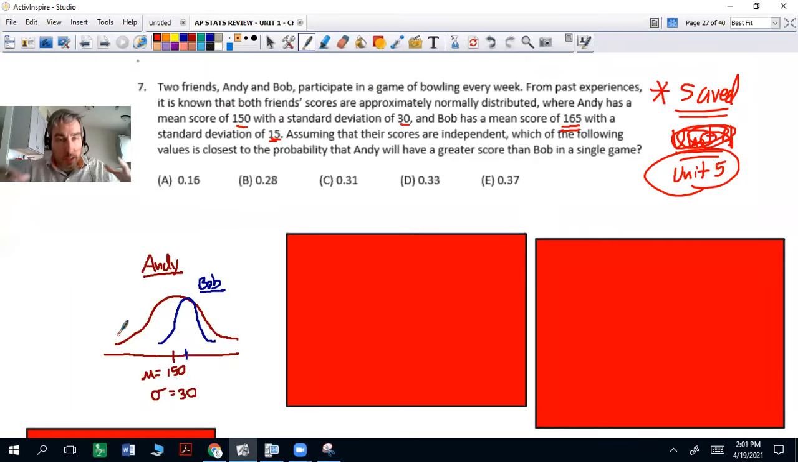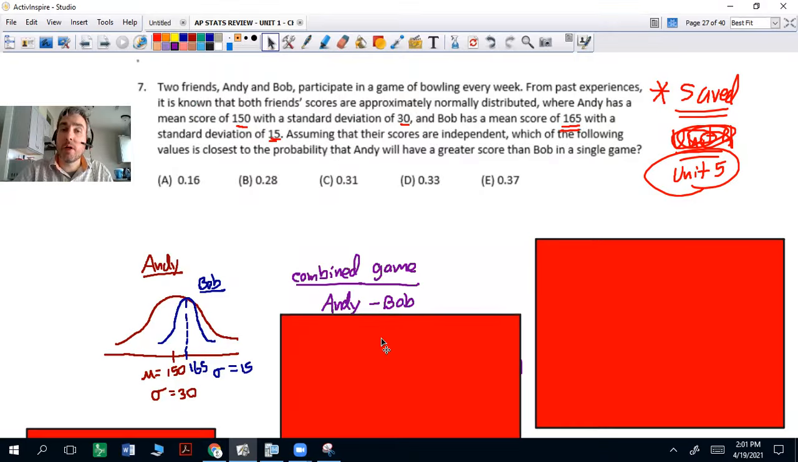I put Andy's, he's got a bigger standard deviation. Notice that Bob is higher in his mean, that's 165, with his standard deviation of 15. So it's going to be narrower. Mean's going to be shifted higher. It's going to be narrower. But we're combining this into one game where they're both playing. So what we have to do is combine their games.